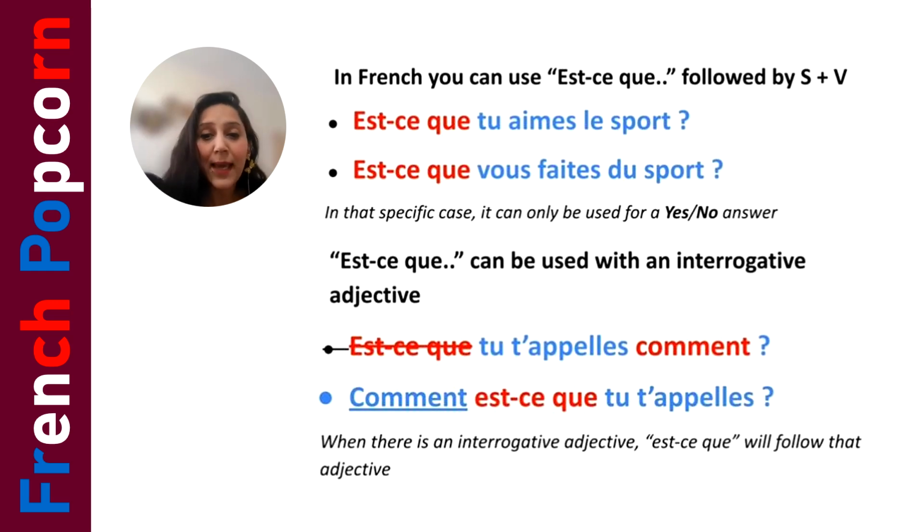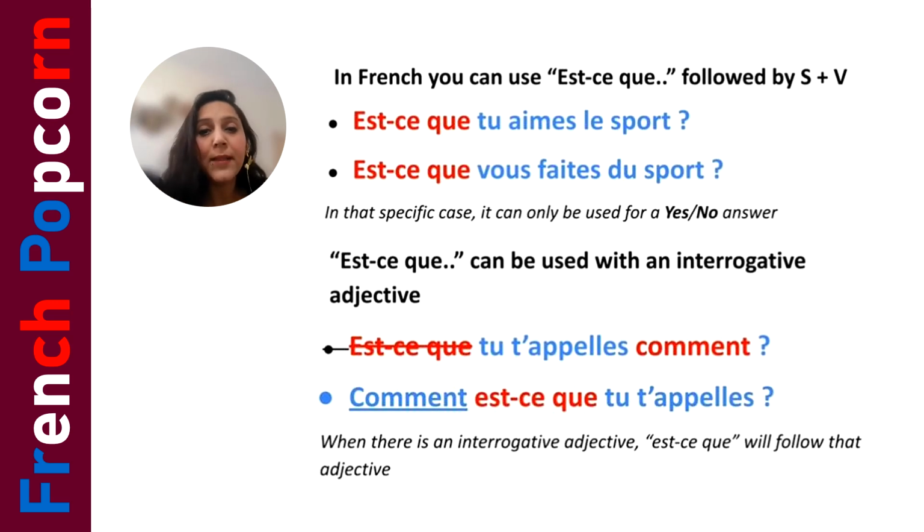So when you use est-ce que, we make sure yes, it's a question. It's a yes no question, or we have to answer for that. Remember that most of the time est-ce que is used for yes no questions. But we can use est-ce que with an interrogative adjective too. The only twist is that the construction of that sentence is going to be different.